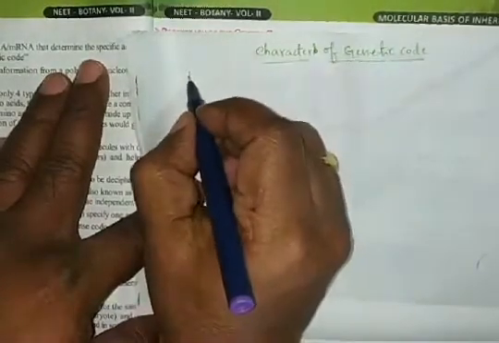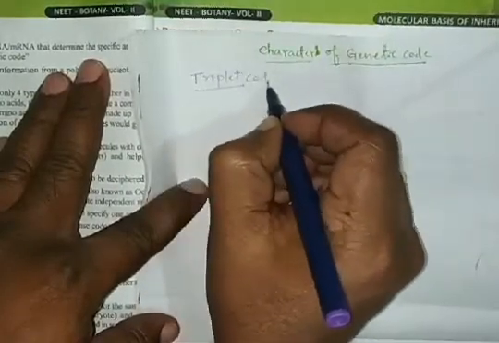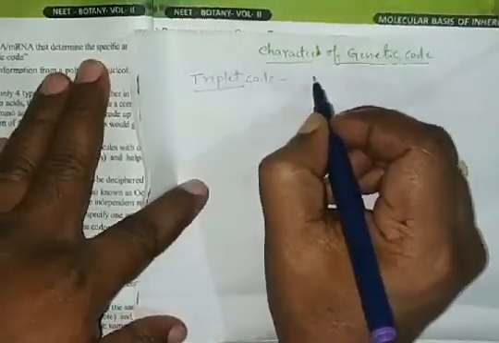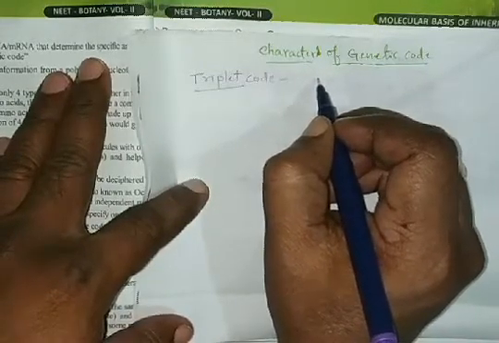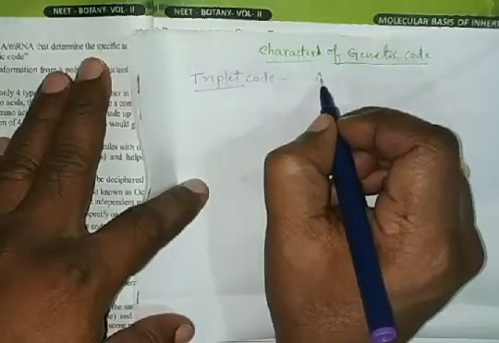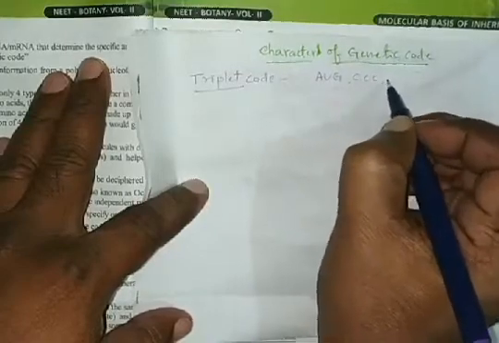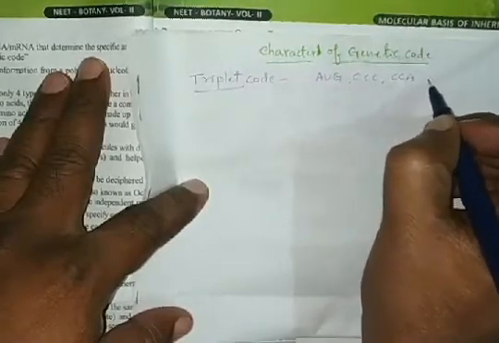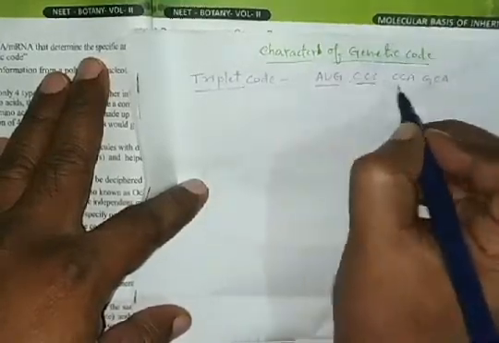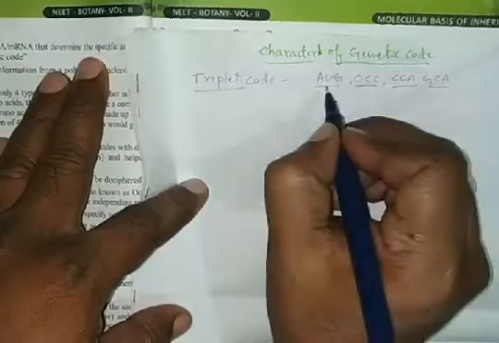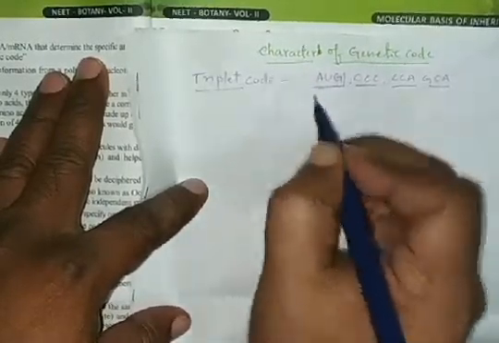It is a triplet code, meaning each codon has 3 adjacent nitrogen bases. Three nitrogen bases on the mRNA sequence we call a codon. This is called a triplet code.